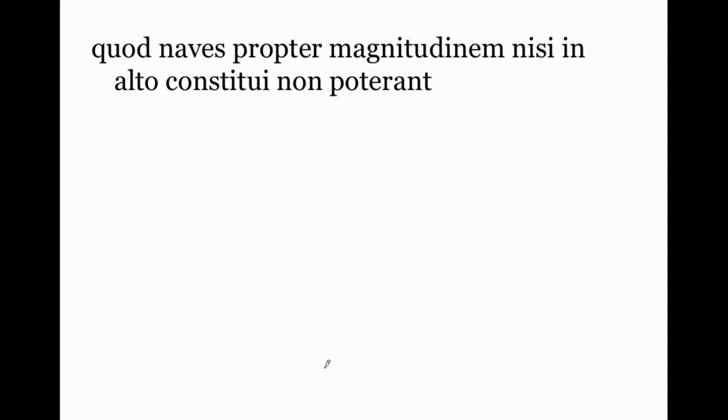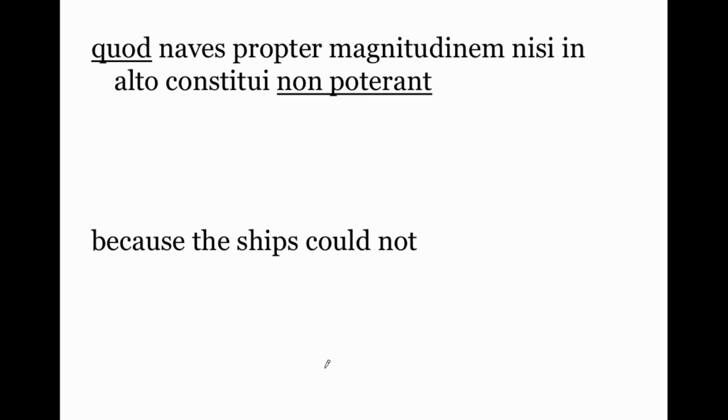Quod naves propter magnitudinem nisi in altum constitui non poterant. Because naves, the ships, non poterant, they could not, okay? So they could not, and you know that the verb possum, to be able, takes an infinitive of the action, okay?